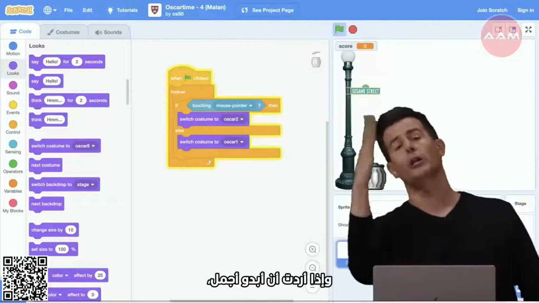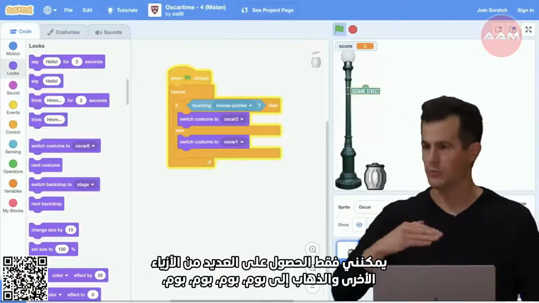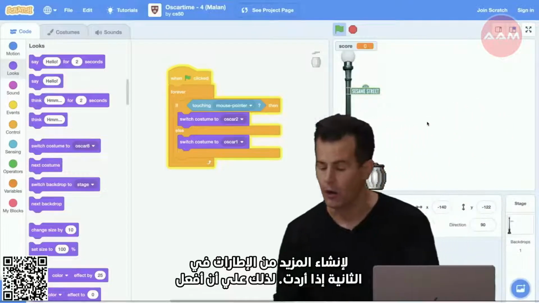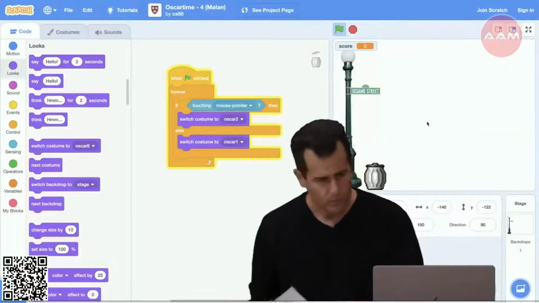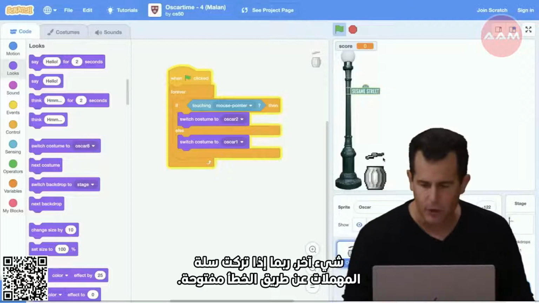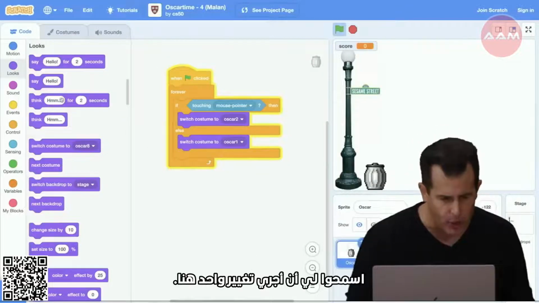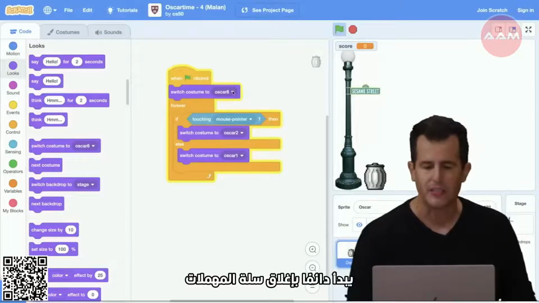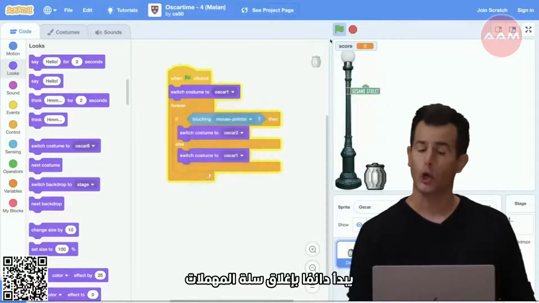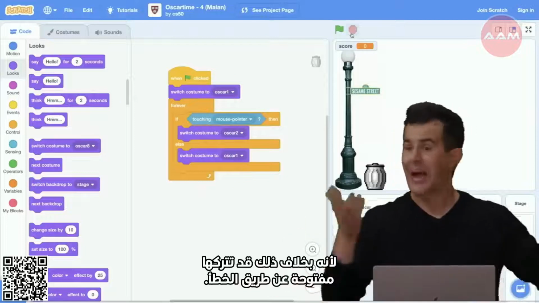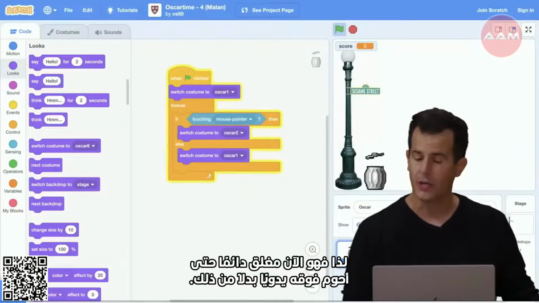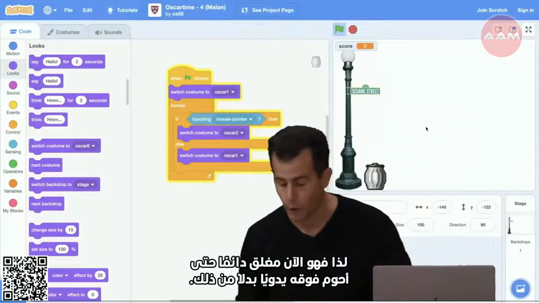And if I wanted it to look prettier, I could just have many other costumes and go boom, boom, boom, boom, boom to create more frames per second, if you will. So I need to do one other thing. Maybe if I accidentally leave the trash can open, let me make one change here. Let me make sure that the very first thing I do when the green flag is clicked is always start with the trash can closed, because otherwise you might accidentally leave it open. So this gets me into some default state. So now it's always closed until I manually hover over it instead.